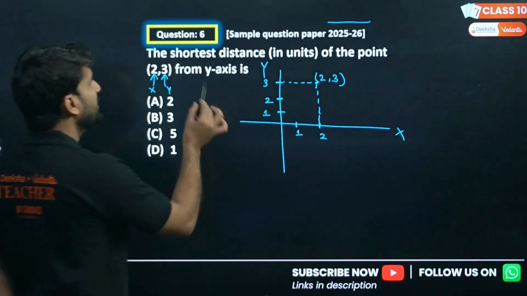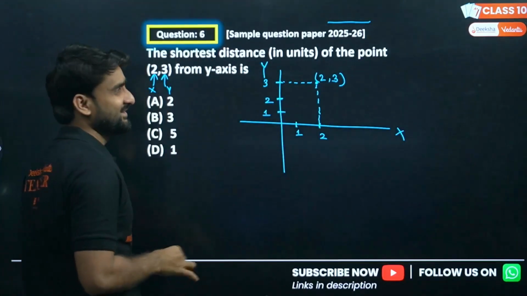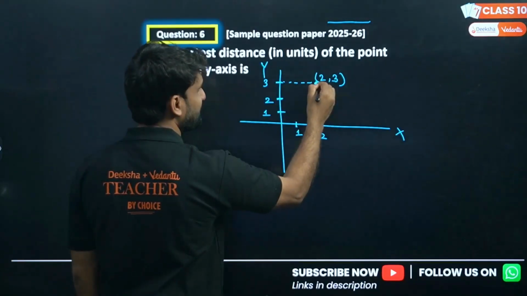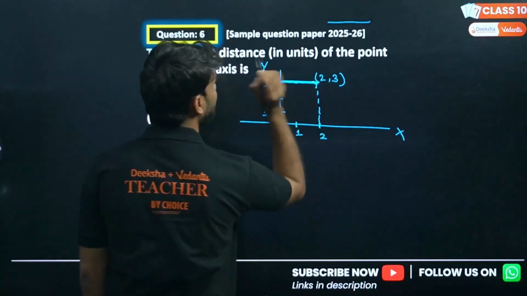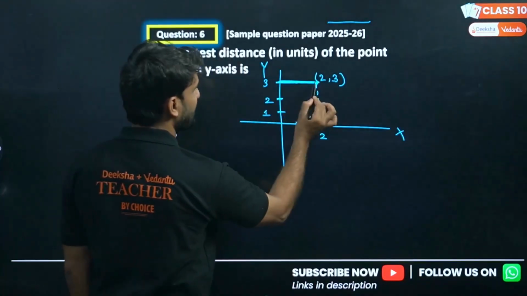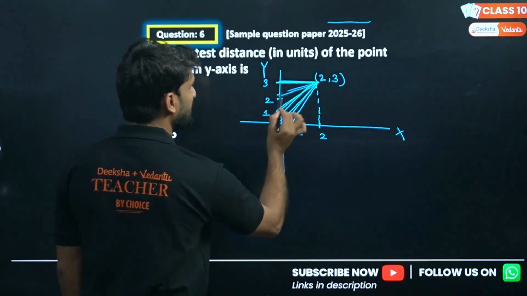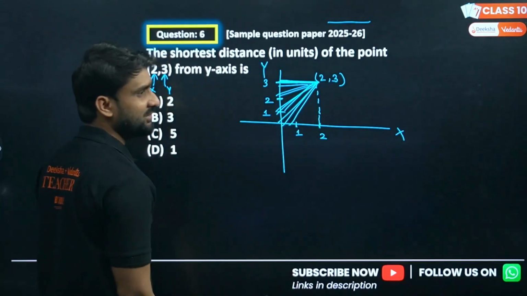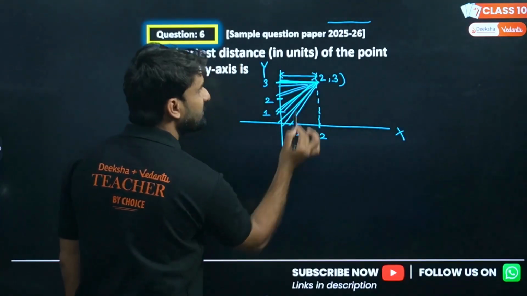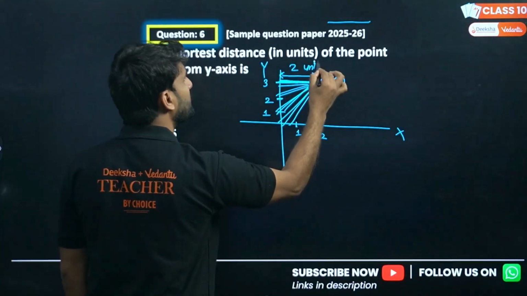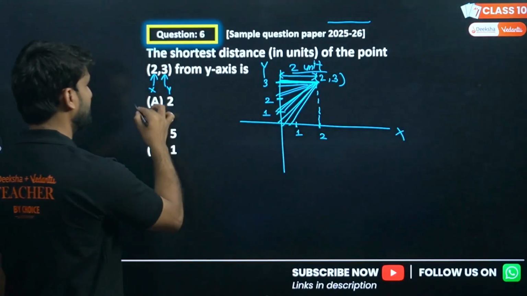But the question is asking, what will be the shortest distance in units of the point from the y-axis? See, if this is the point and this is the y-axis, what will be the shortest distance? This distance. Yes, this distance, neither this nor this. In this way, the distance is increasing. So this will be the shortest. And what is the distance from here to here? This is the x coordinate, 2 units. So the shortest distance of this point from the y-axis is 2 units. This is the answer.